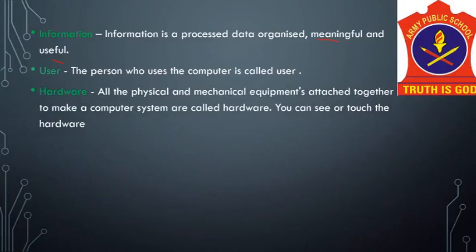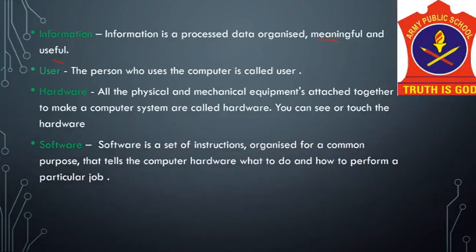Now, the hardware. What is hardware? All the parts of the computer that you can see and touch, like your keyboard, your monitor, your mouse, they are the hardware. So, all the physical and mechanical equipment that are attached together to make a computer system is called the hardware.